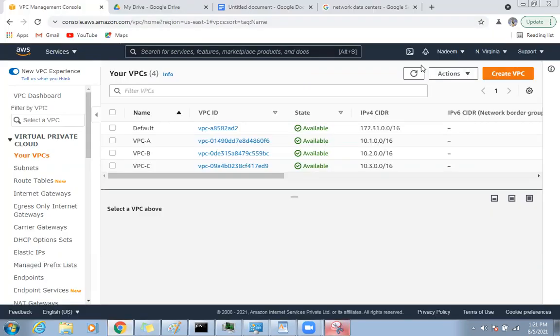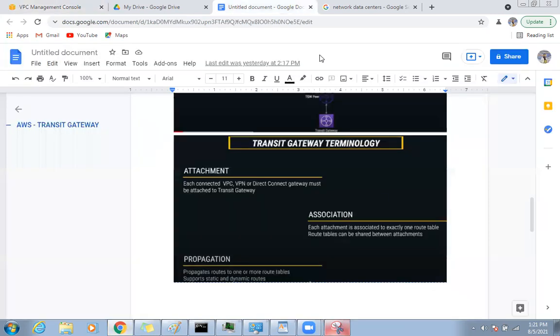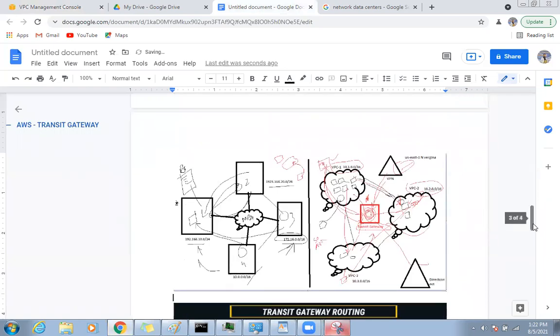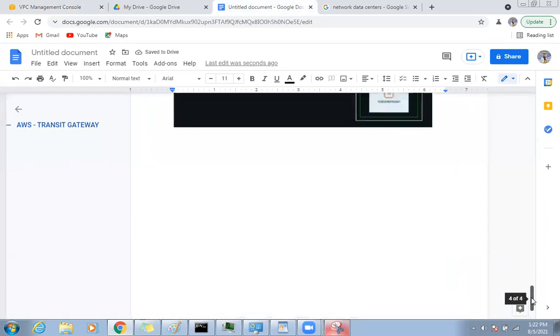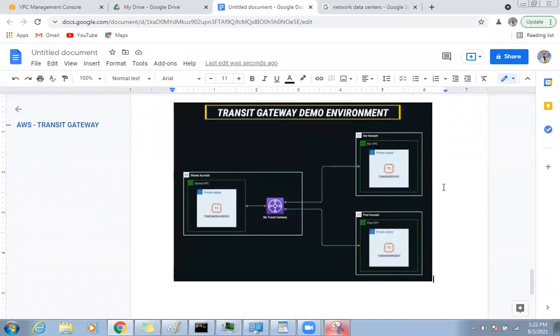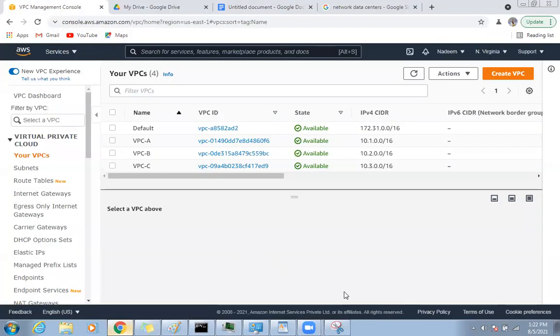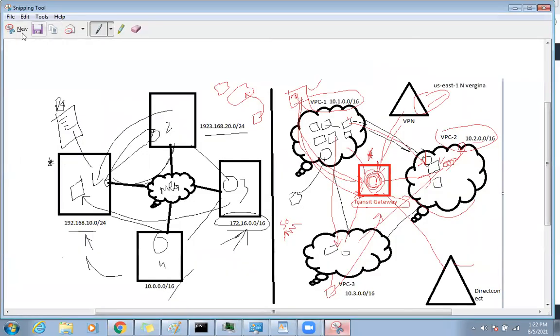Actually, I'm parallelly updating the Google page also. Okay, so now my VPCs are ready. All 3 VPCs created.